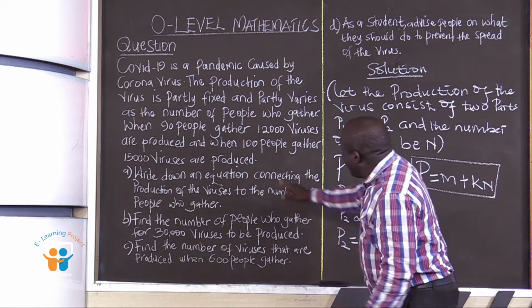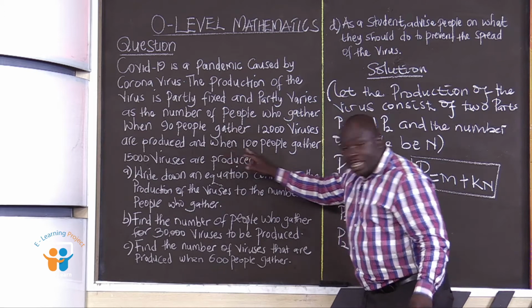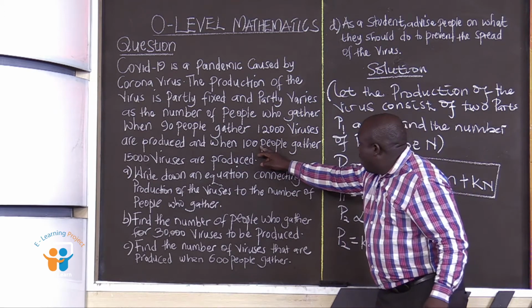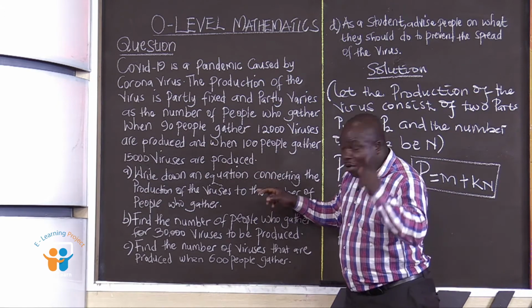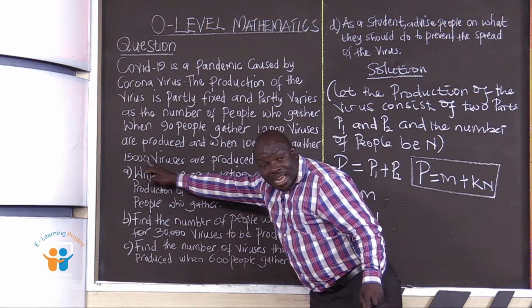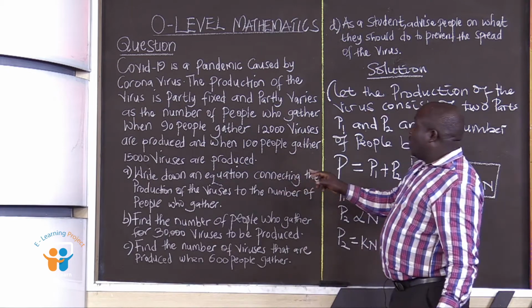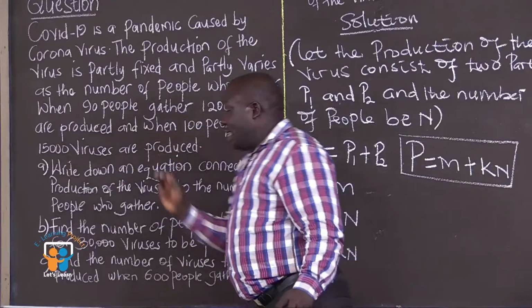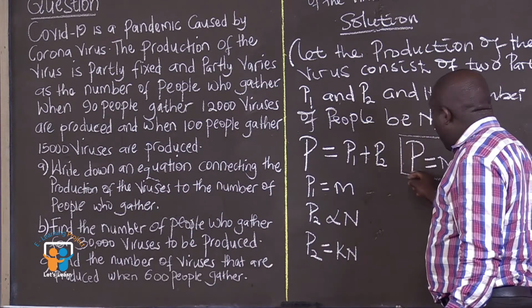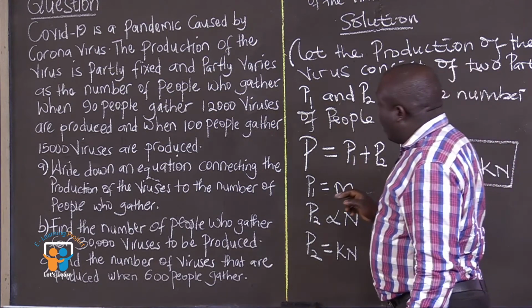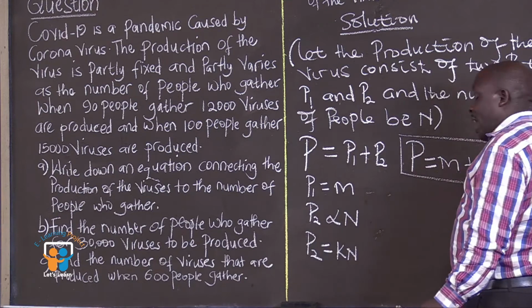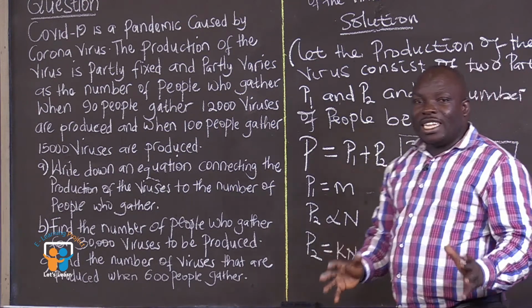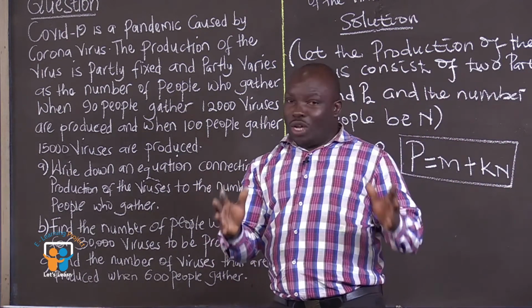Now, when we go ahead, they are also telling us that when 100 people gather, the viruses produced will be 15,000. Meaning that we shall get 15,000, put it in the position of P, and 100, put it in the position of N. We shall get another equation.